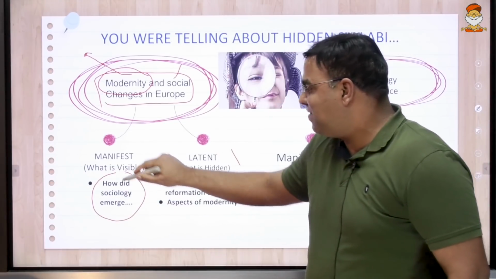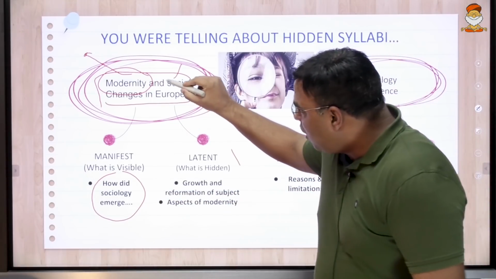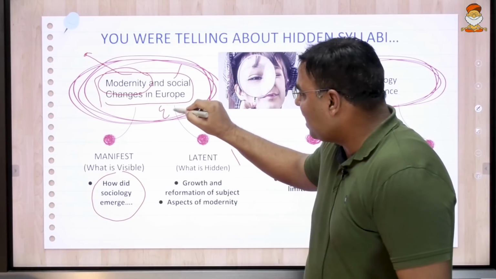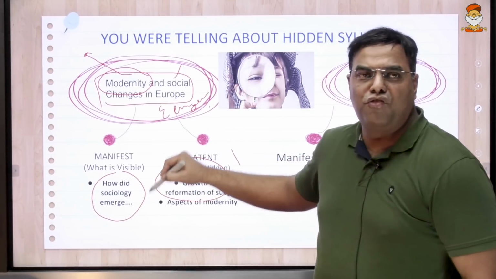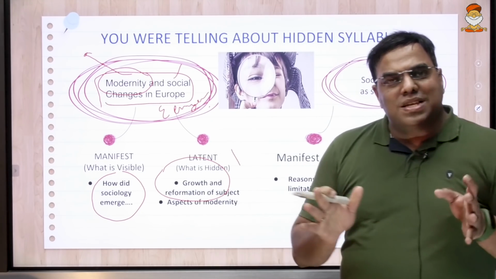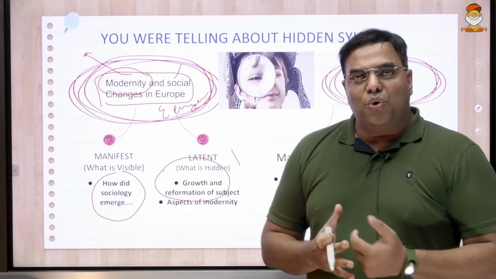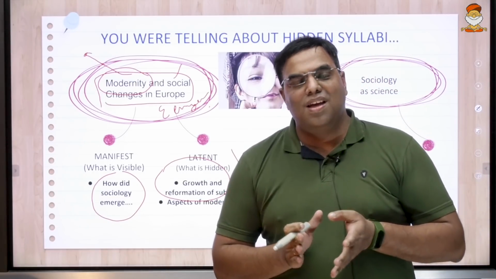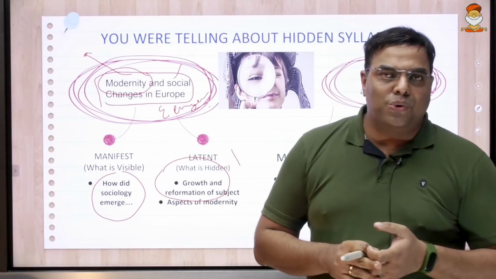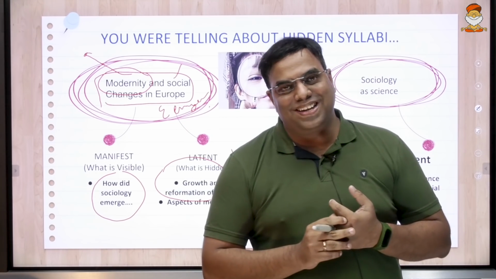So this is the visible thing. How did sociology emerge? What it did not tell, right? And the emergence of sociology is how it has been reformed. Every now and then UPSC broadens its scope and asks the question. Why do most of you not read this subject? Because it is not mentioned in the sources that you are studying. Why is it not mentioned? Because if I make a book that is 800 pages long, no one is going to buy it.